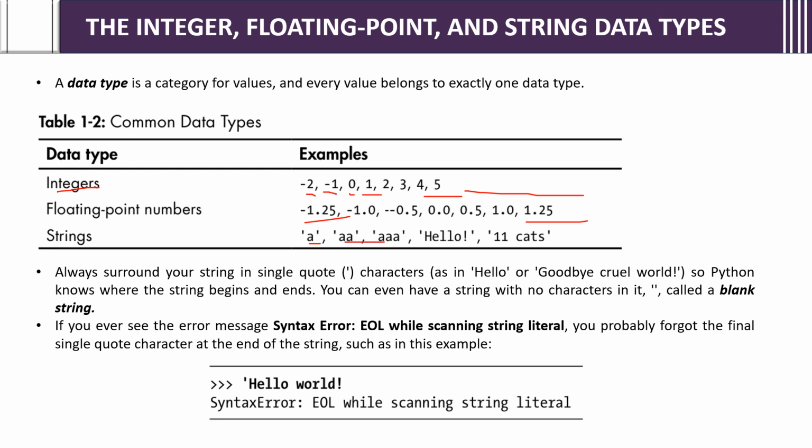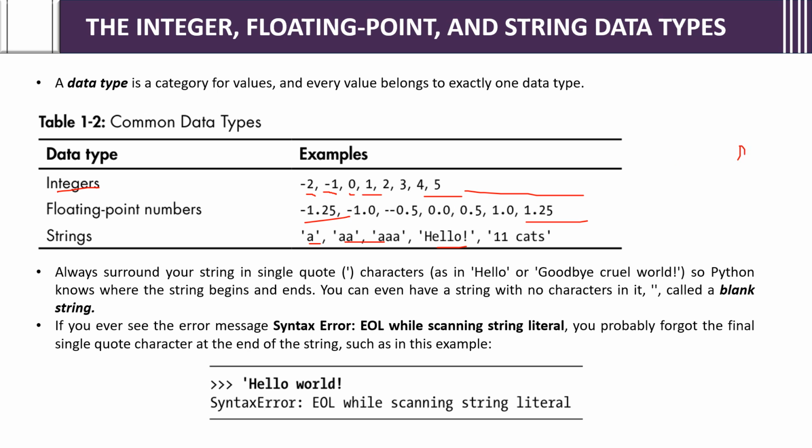Strings are characters, like hello, your name, A, B, C, D, A to Z, whatever you write. Always surround your string in single quotes. In Python code, the string should be written in single quotes.